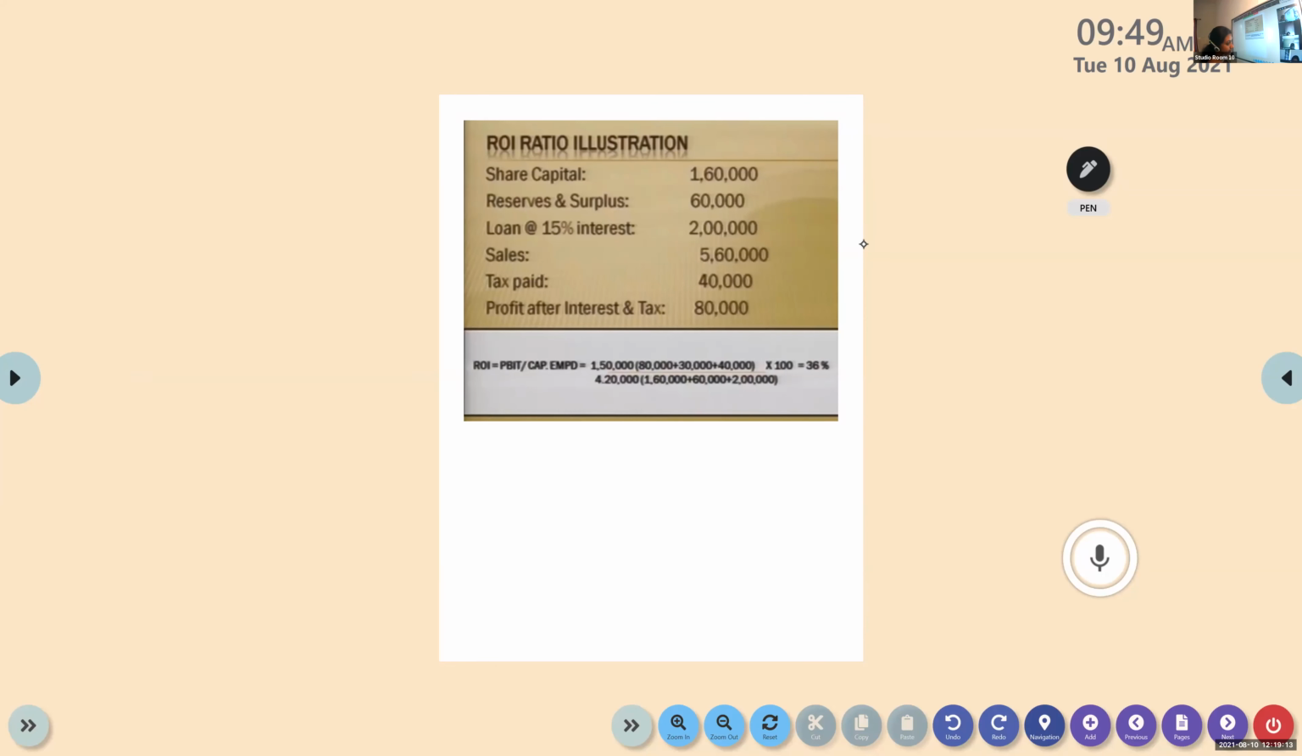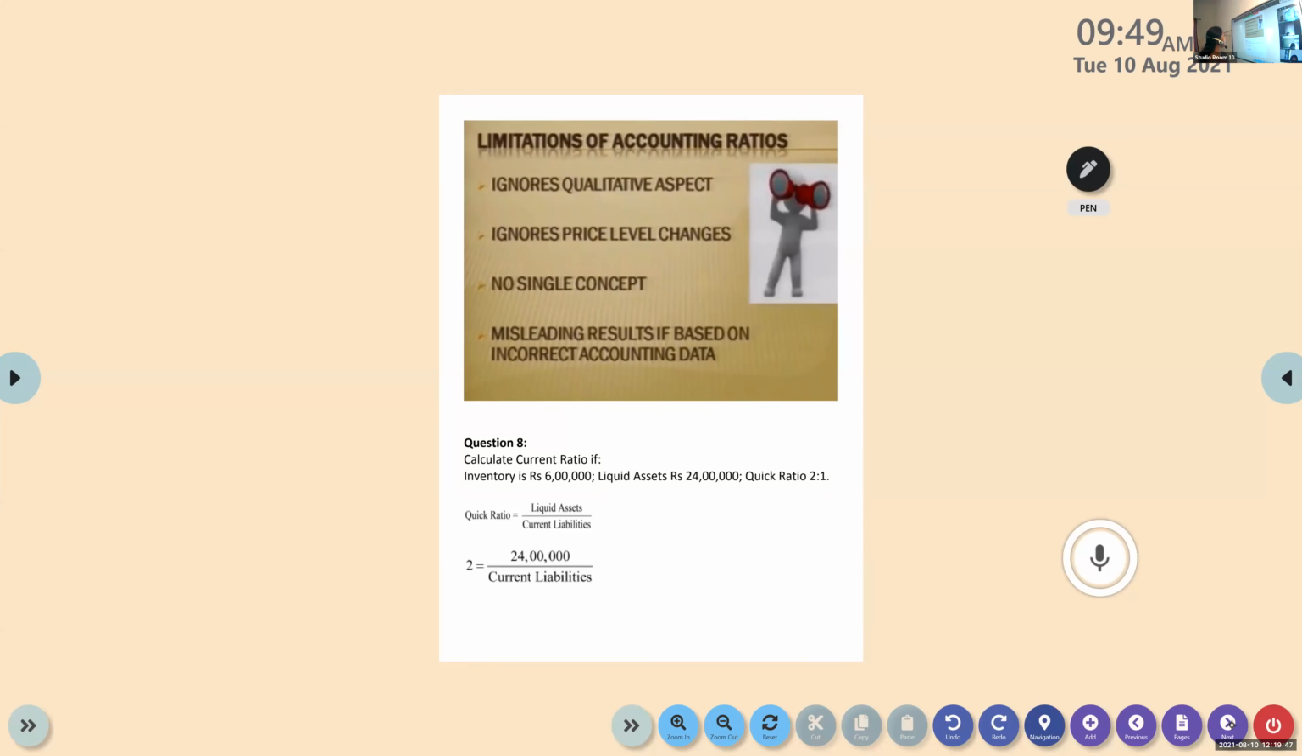The limitations of accounting ratios. And let me tell you the point that Aparna mentioned. The qualitative aspects are ignored and the quantitative aspects are only considered. Actually, that itself is a major limitation of accounting. The accountancy, as you know, nowhere takes these qualitative aspects. So that itself is a major limitation of accounting as a whole also. Okay. Now let's see the limitations of accounting ratio. Ignores the qualitative aspect, the first point.